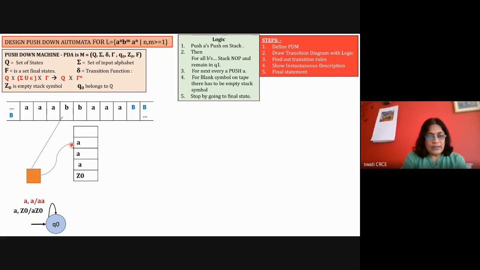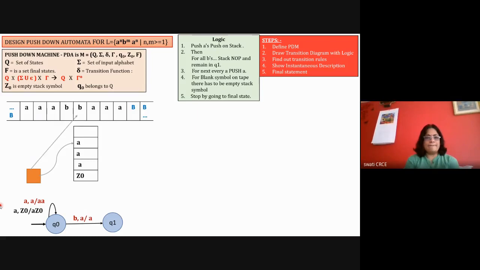Okay, so I'll show this again. B comma A will remain A, going to the next state, and the read head has gone ahead. Because A is remaining A, it is a no operation. Okay, now it is again B comma A. So it will remain in the same state, and the read head is going ahead. The top of the stack is not changed because it is a no operation. So this B comma A is no operation. The top of the stack is remaining the same, but the read head has gone ahead.